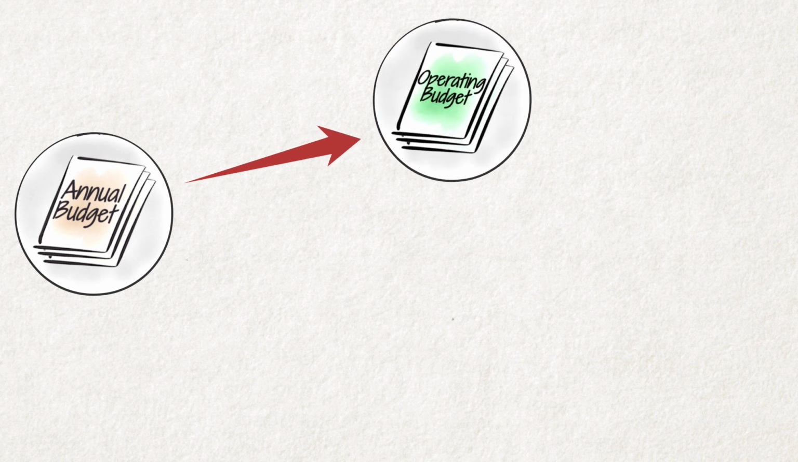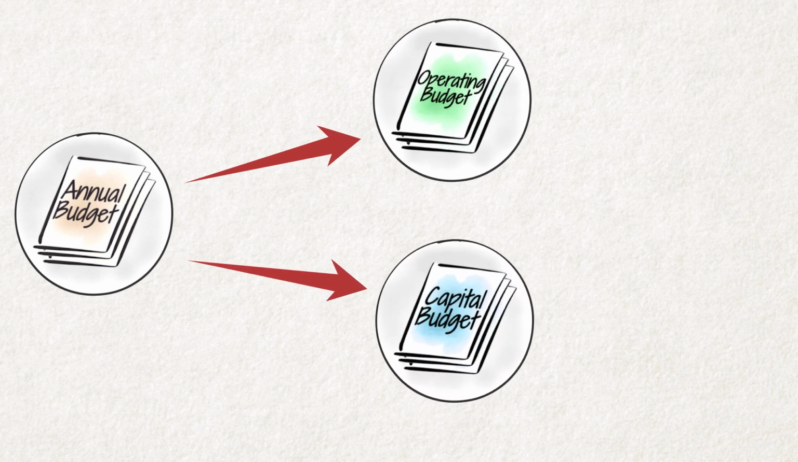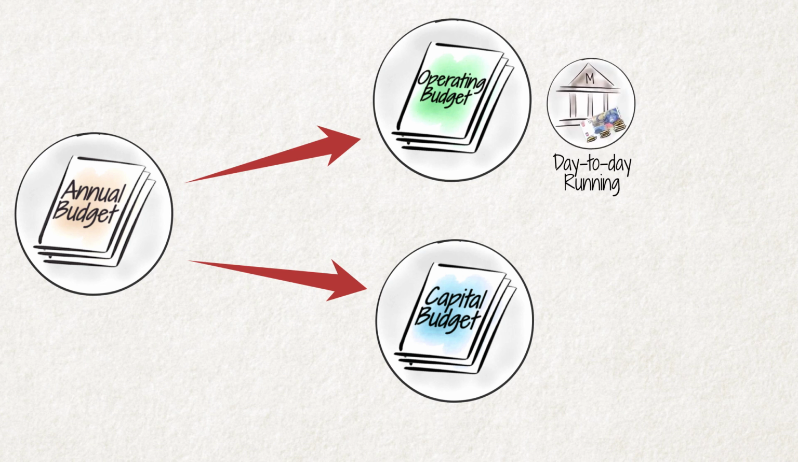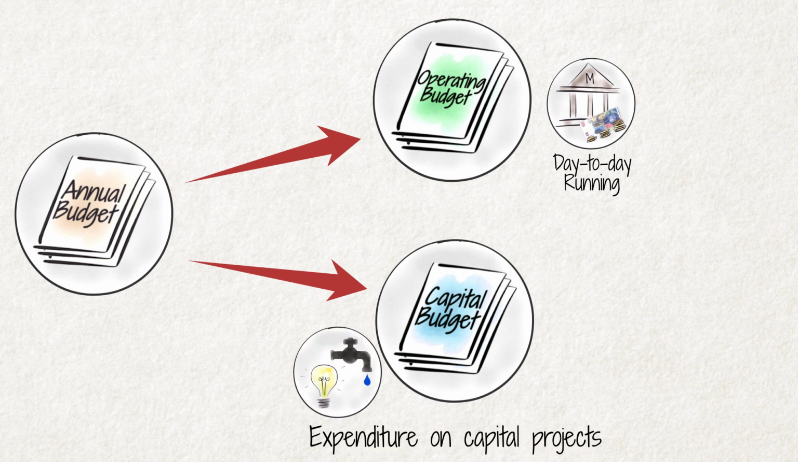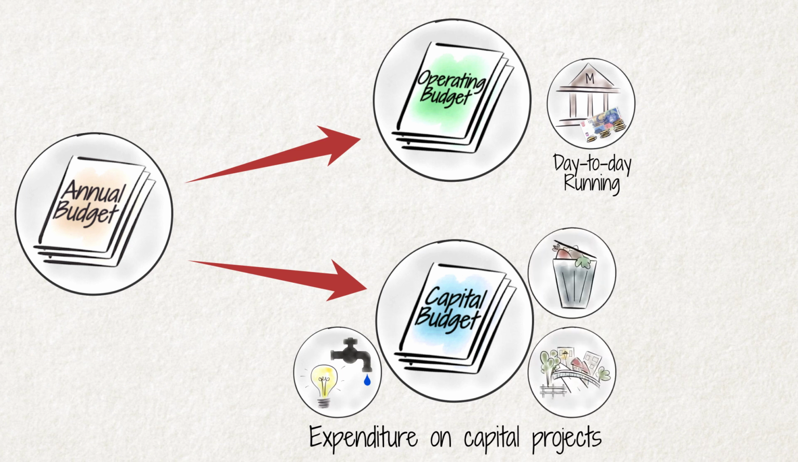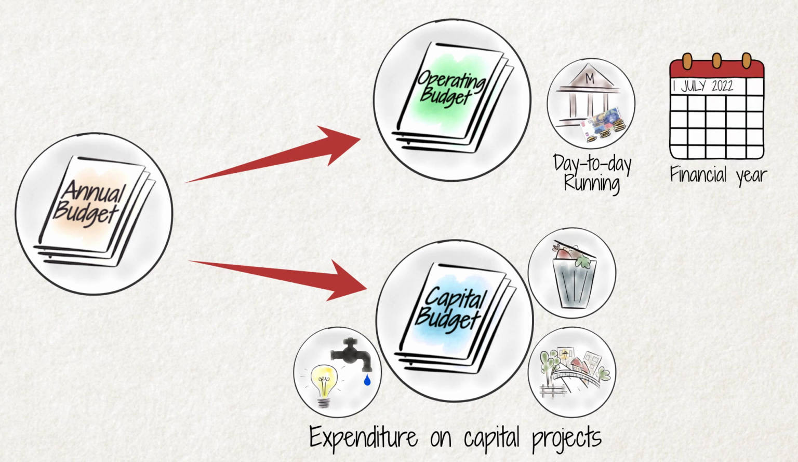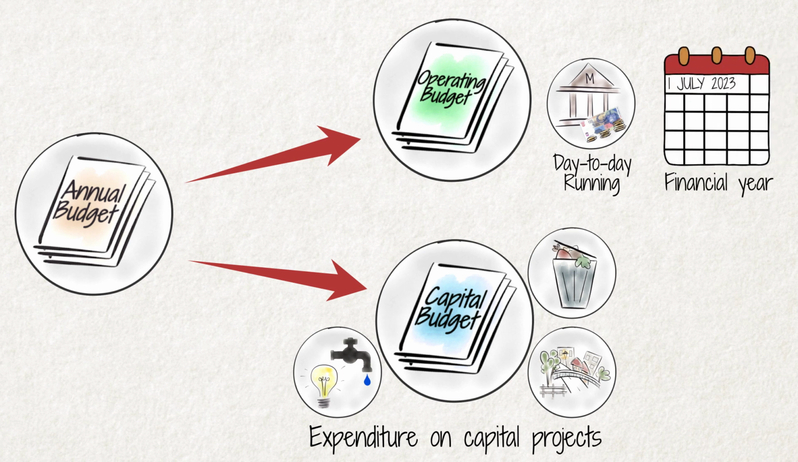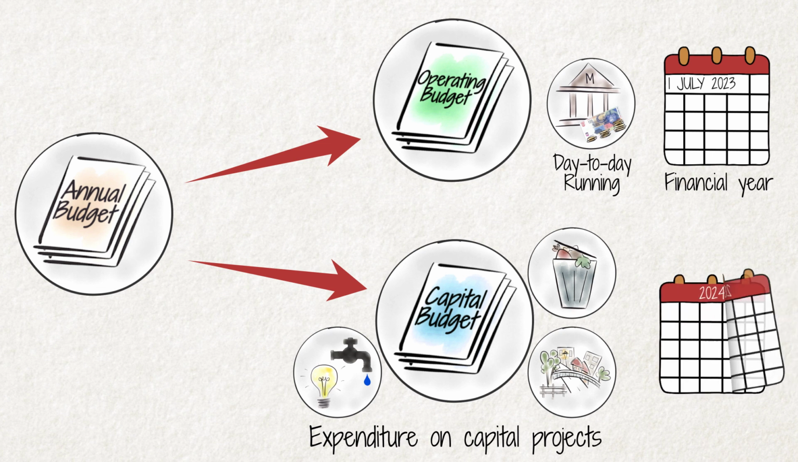The budget is divided into 2 main parts: the operating budget and the capital budget. The operating budget reflects the cost of the day-to-day running of the municipality, while the capital budget reflects expenditure on capital projects such as infrastructure for water, sanitation, waste disposal sites, and roads. While the operating budget lapses at the end of the financial year, the capital budget may extend over a 3-year period.